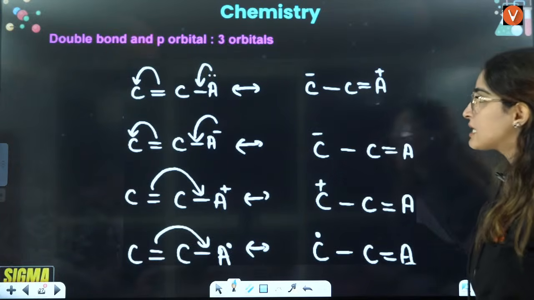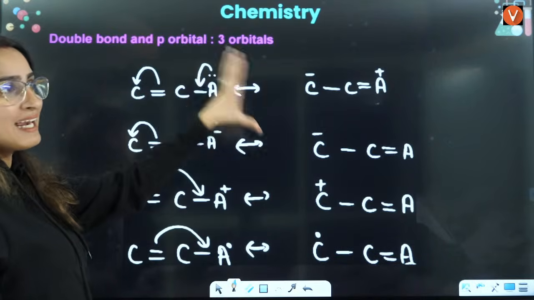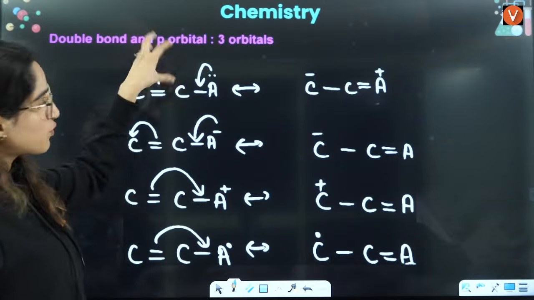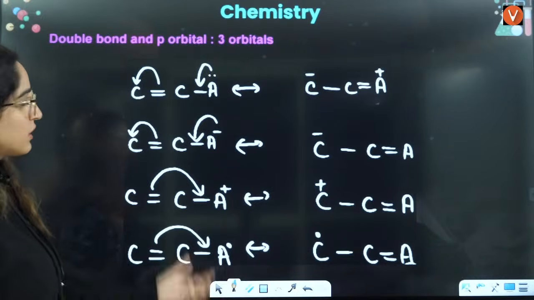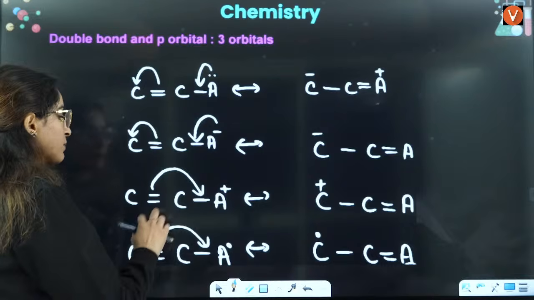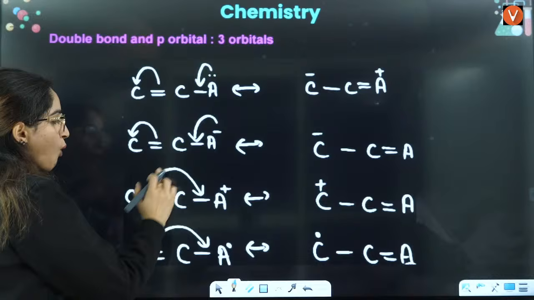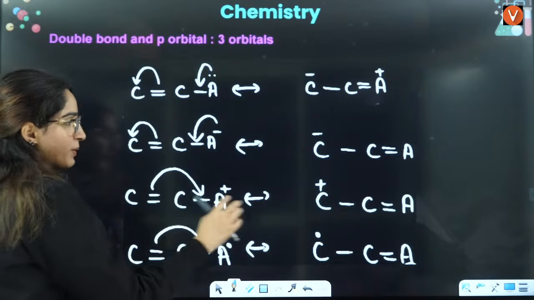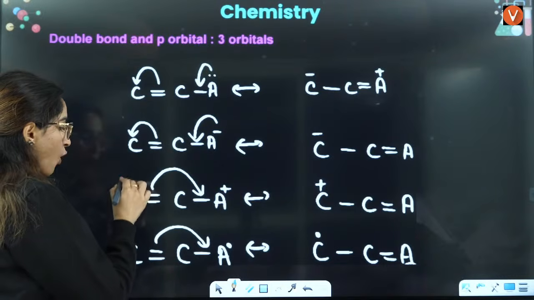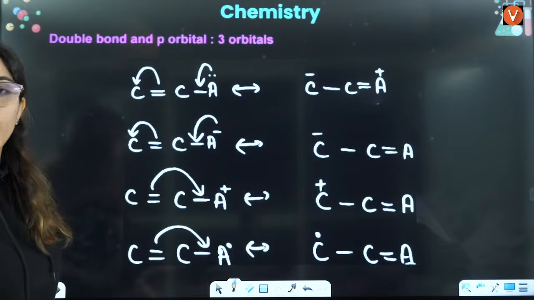Simple, right? Okay. Then another way is that you should remember that electrical neutrality should be maintained. Here it is overall positive, sorry, it is overall neutral. Here also it is overall neutral. Here it is overall negative. Here if you see double bond, single bond, positive, this bond will shift here. When this bond is shifting here, this will develop a double bond here, right? And here this will occupy a positive charge. From where the electron is shifting, that will occupy a positive charge.